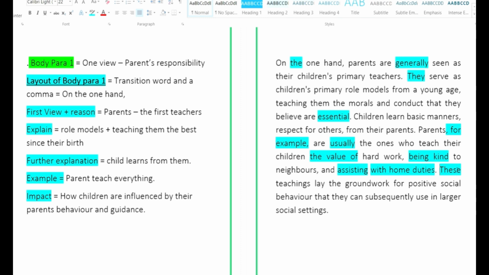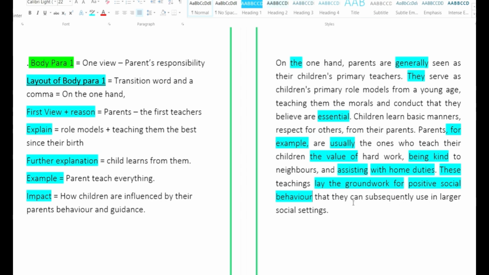All these grammar aspects you will learn in the crafting better sentences type of page. These teachings lay the groundwork for. Lay the groundwork for is a good phrase for giving a base or giving the foundation for positive social behavior. So to be a good responsible person is paraphrased as positive social behavior that they can subsequently use in larger social settings.